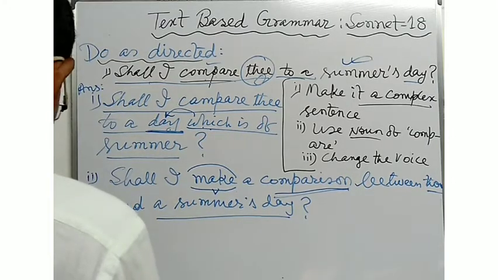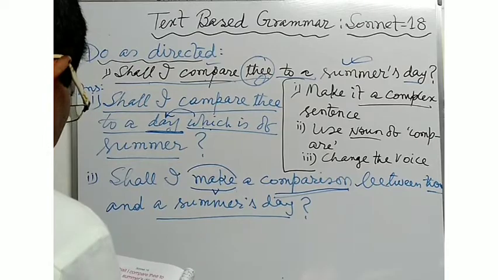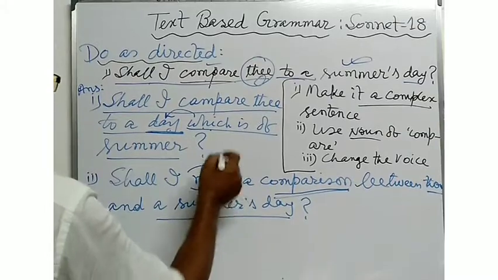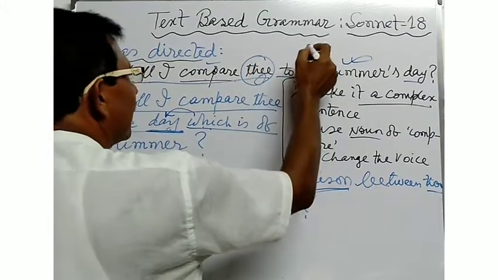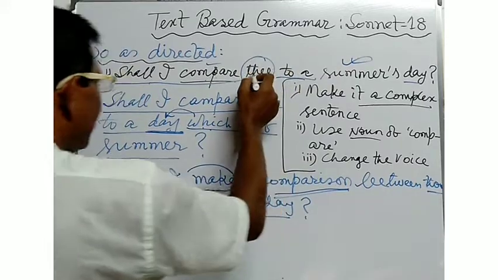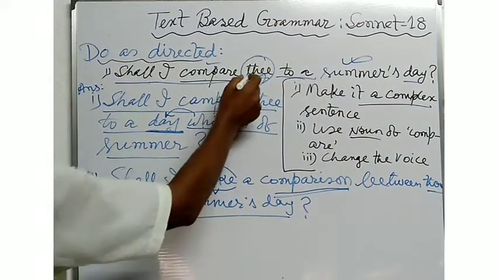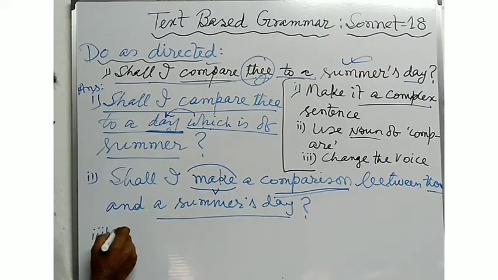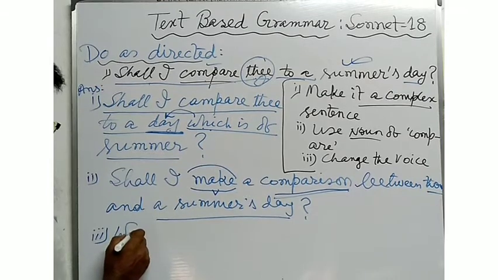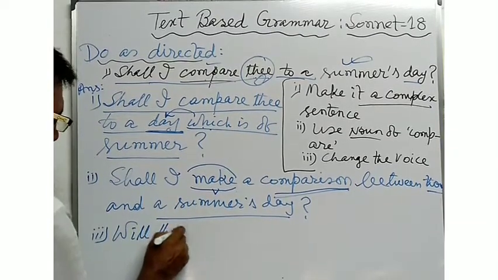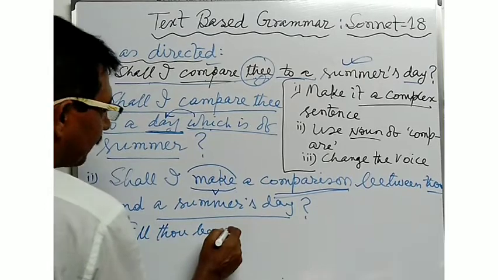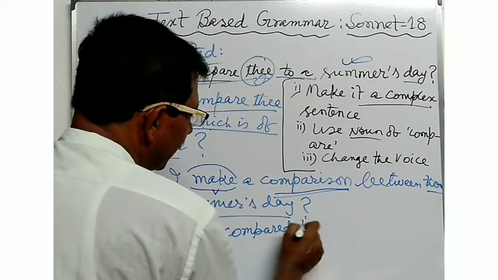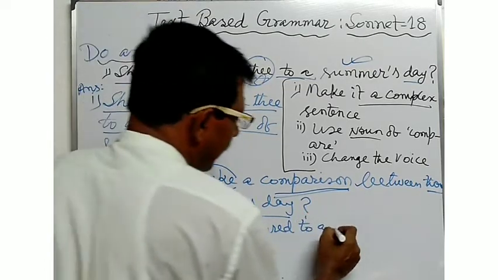Here, shall I compare thee to a summer's day? And you will have to convert the sentence into the passive structure. Here, thee is the objective form, thou is the nominative form. So at the time of converting the sentence into passive structure, you will have to convert the objective form into nominative form. So you will have to write down the answer in this way. Will thou be compared? Will thou be compared to a summer's day?